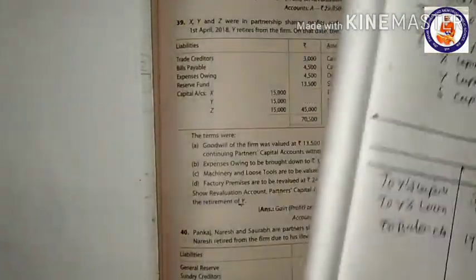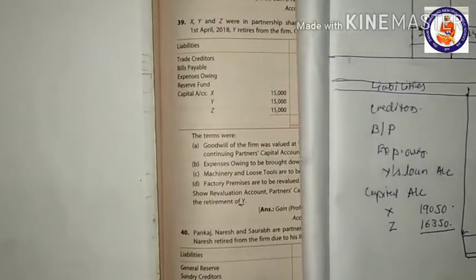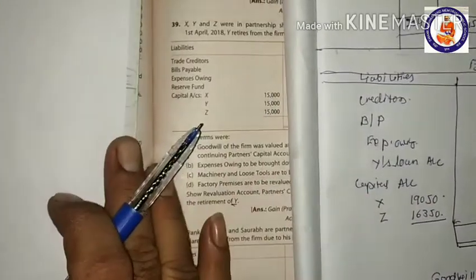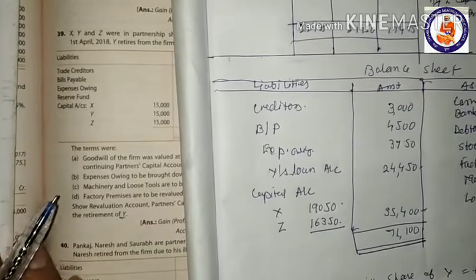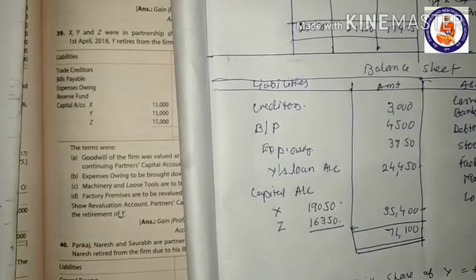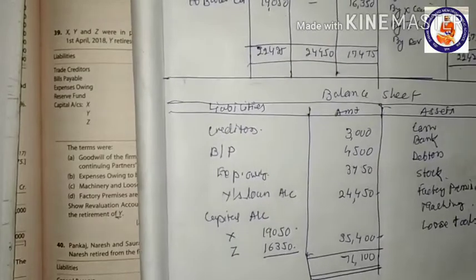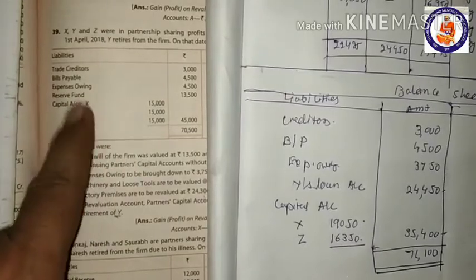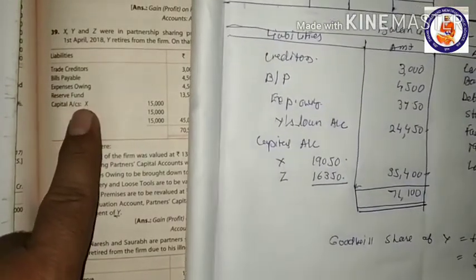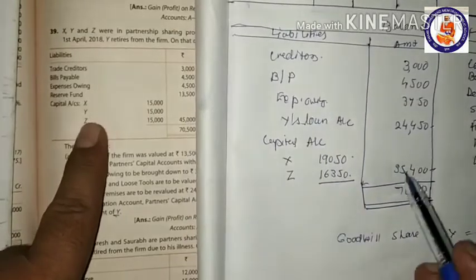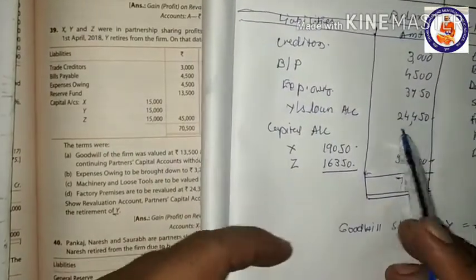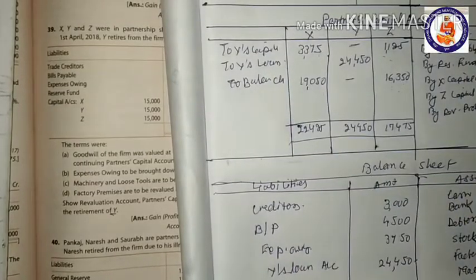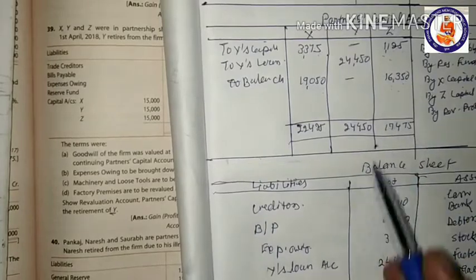Liability side. Two things we have already debited to the P&L account. Capital includes a sum of 2,000, the amount paid for B's personal expense, and the amount that is to be given to this retiring partner Y. We have already discussed that here. Capital we have already taken from this capital account, and a balance of 19,050 and 16,350, and this is the loan.